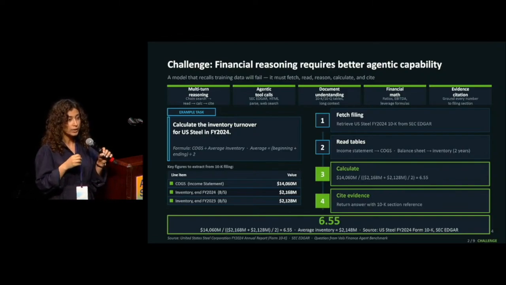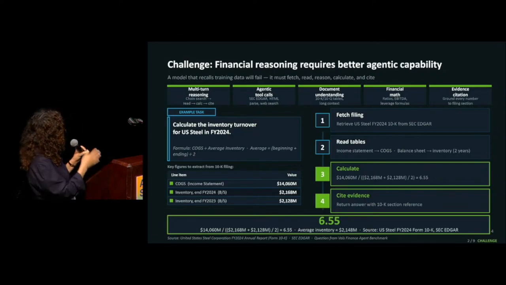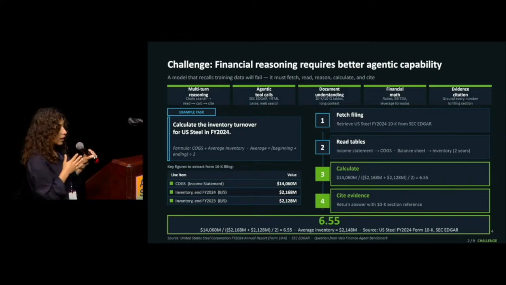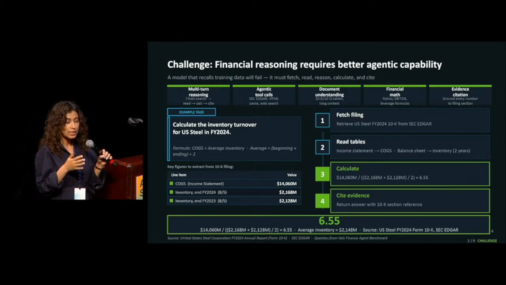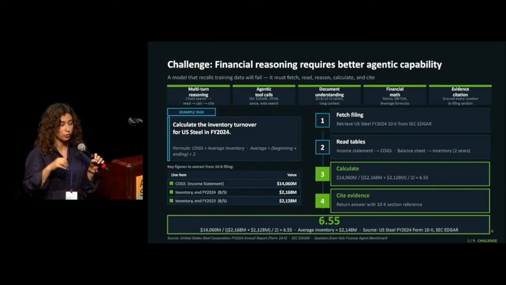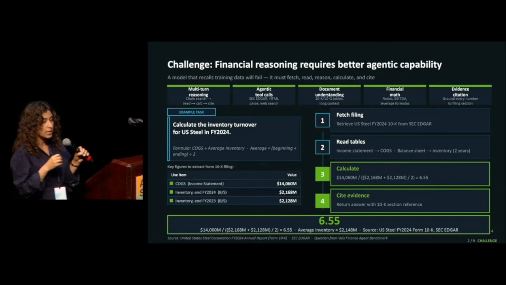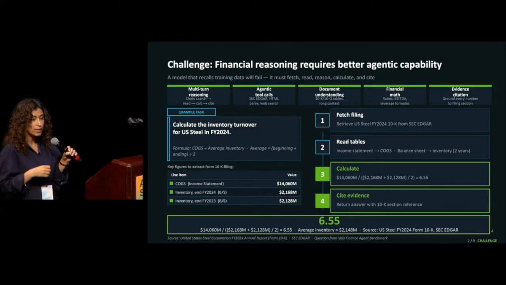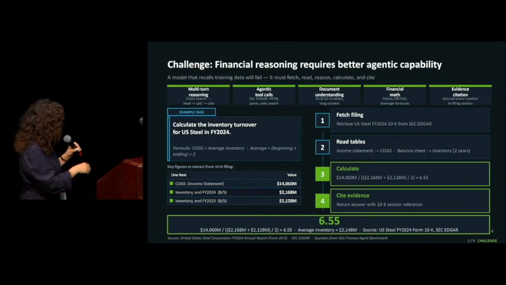When it's calling, it should do the extraction, understand all those documents, and calculate the formula, as you are seeing at the bottom of this slide. The last step is to cite which part of the document was helpful for the model, so we can say the answer is based on evidence, and we can confirm whether this is the correct one or not.